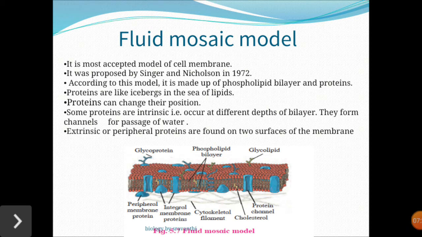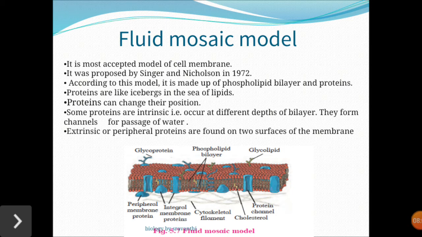Some proteins are intrinsic, that means present in depth, in the center of the bilayer, and they span the entire thickness of the membrane, so they are called transmembrane proteins. That means they help the passage of food materials from the outer surface to the inner surroundings. Extrinsic proteins are found on the surface. On the upper side you can see the extrinsic proteins, and on both the upper side and lower side you can see the proteins.